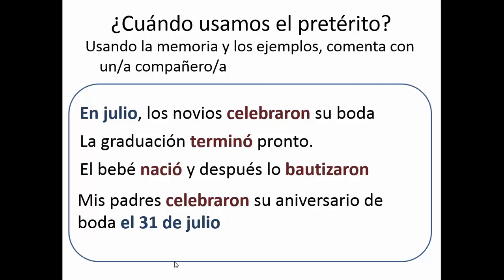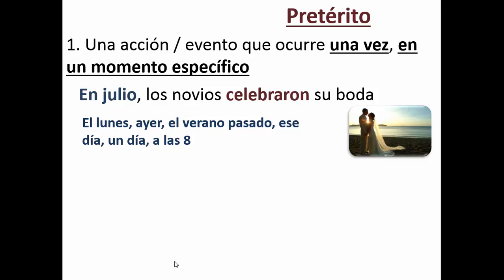You should have your note guide out, and you're going to use the top portion where I have the preterite and the imperfect endings to help guide you. So, just like I said, we would use the preterite tense for an action or an event that would occur one time in a specific moment. So, for example, en julio, los novios celebraron su boda.